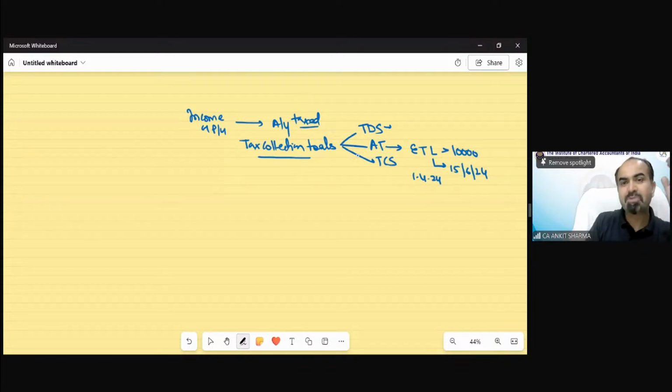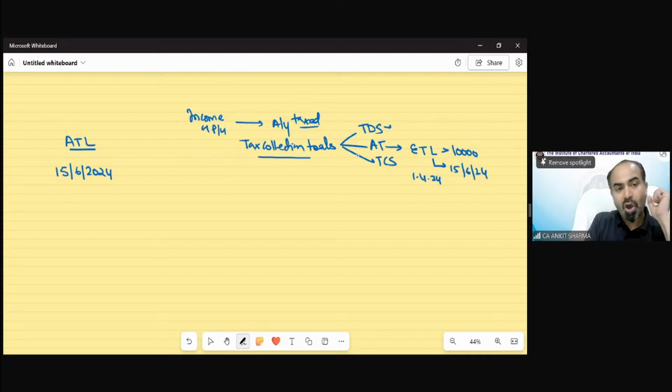So the advance tax liability concept says the first date of deposit of advance tax liability would be 15th June 2024. So what do we need to do? Now we have the actual data of my income, whether it's a salaried person, business person, etc., does not matter.